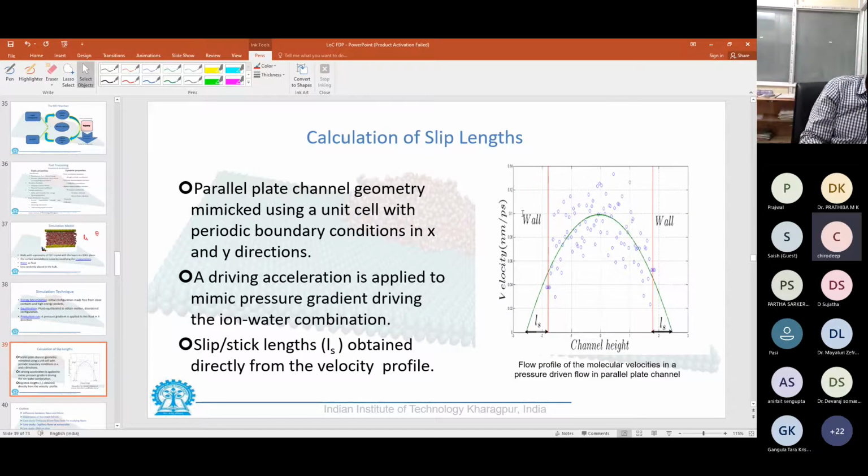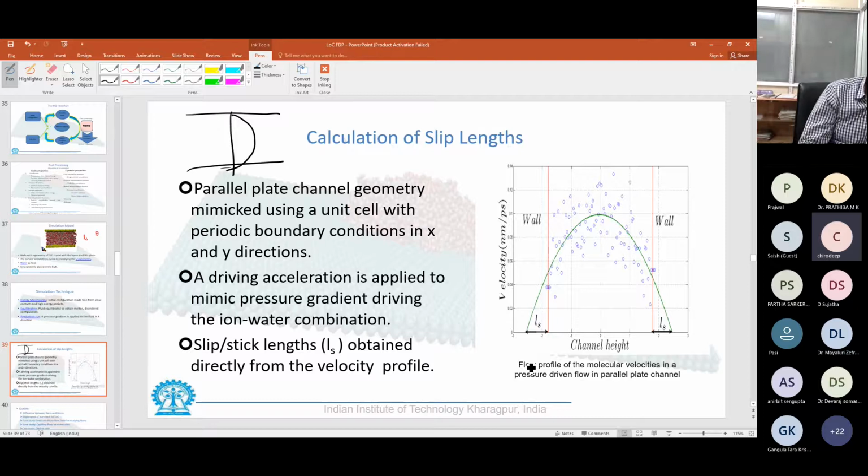As opposed to the flow profile we obtained for our continuum analysis, which was parabolic with slip or no slip at the wall, we obtain molecular velocities here.